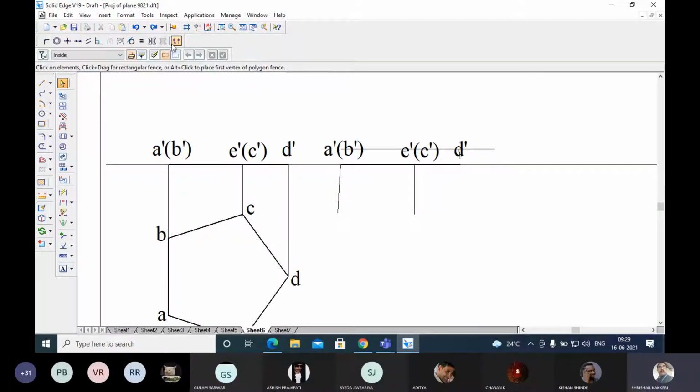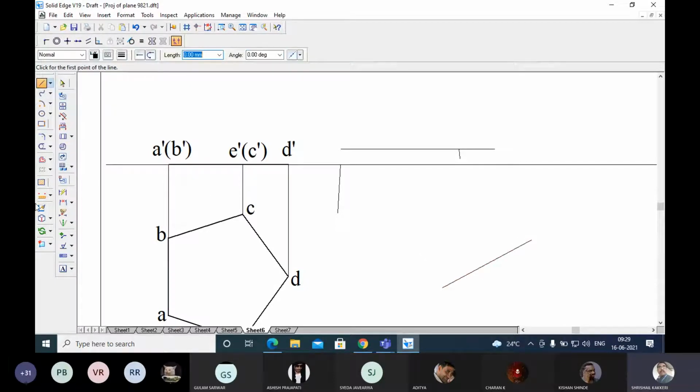Once again I'll do this. Please see carefully what I'm doing. I'll extend this line. Okay, I'll extend this line so that it will be easier for you to understand.